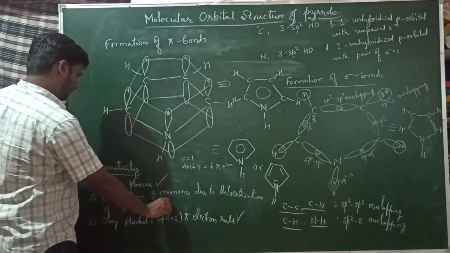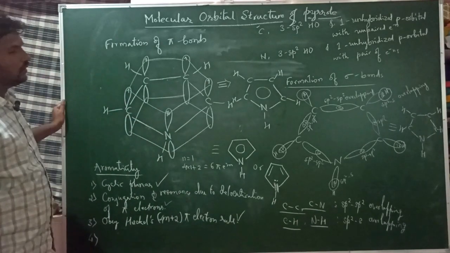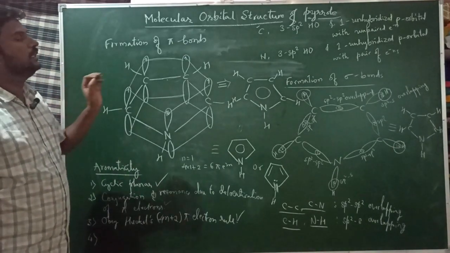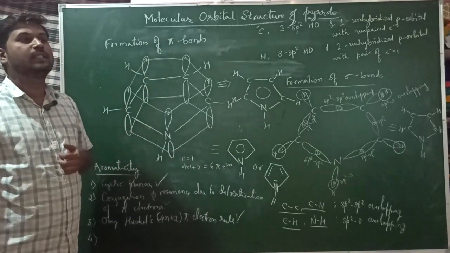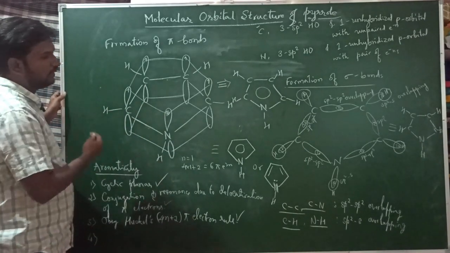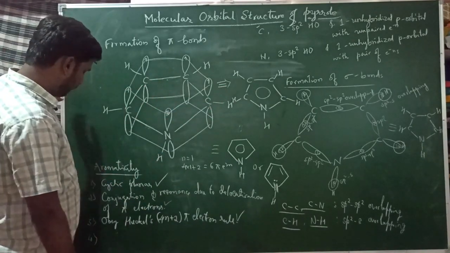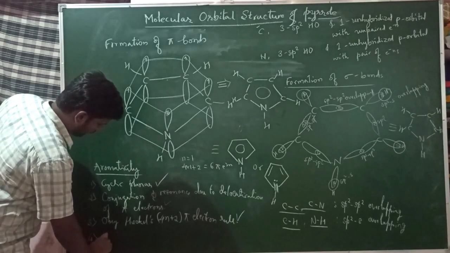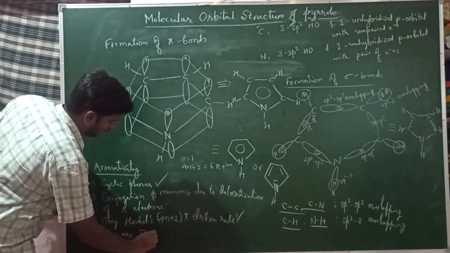So the first, second and third criteria have been fulfilled, and the fourth is the presence of at least one hydrogen, because we also know if it has to be aromatic, it should show its properties like reactivity, that is electrophilic substitution. So how many hydrogens are there? Totally there are 5 hydrogens. In the formula itself we had 5 hydrogens. You can write like this: there are 5 hydrogen atoms